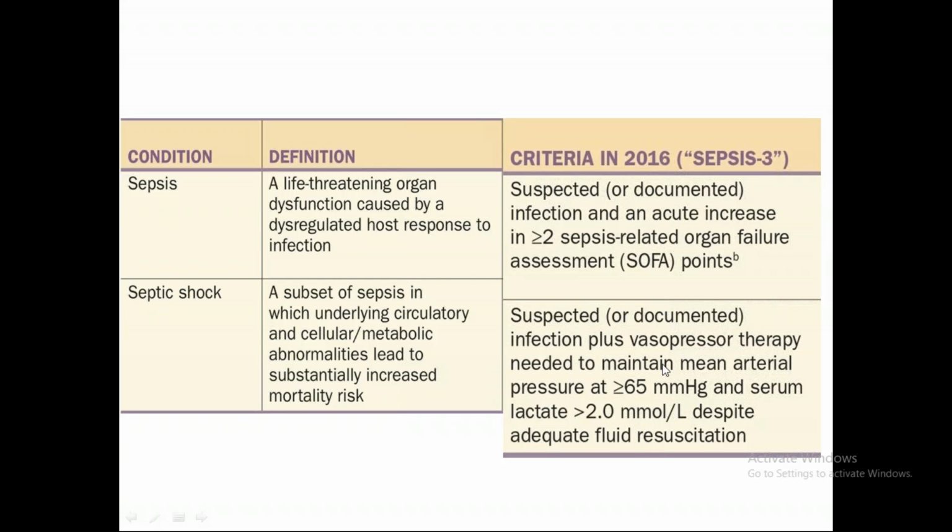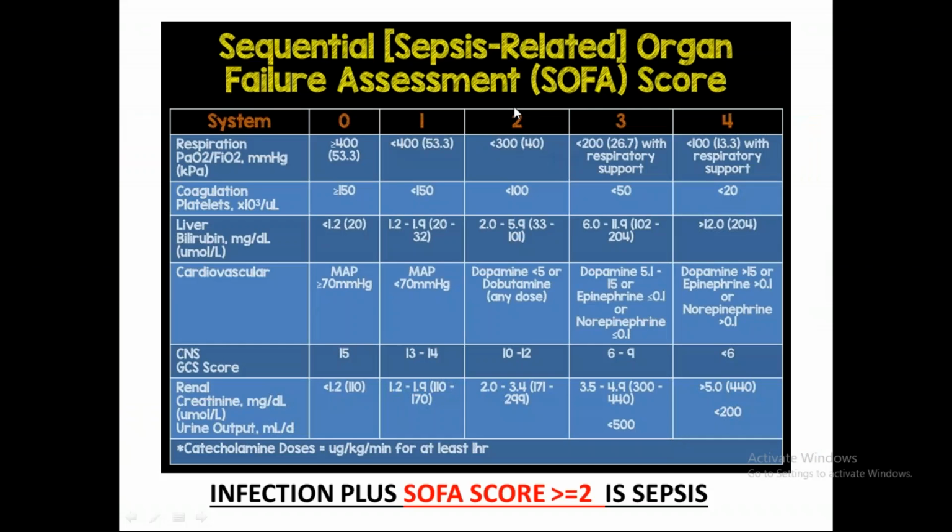So the definition of septic shock has three components. One, it has to have sepsis. Second, there is a requirement of vasopressor therapy to maintain a mean arterial pressure of 65 mm of mercury, and also, despite fluid resuscitation, the serum lactate is still more than 2 millimoles per liter. We'll go into what serum lactate is and these things in later slides. Okay, so this is the definition, right?